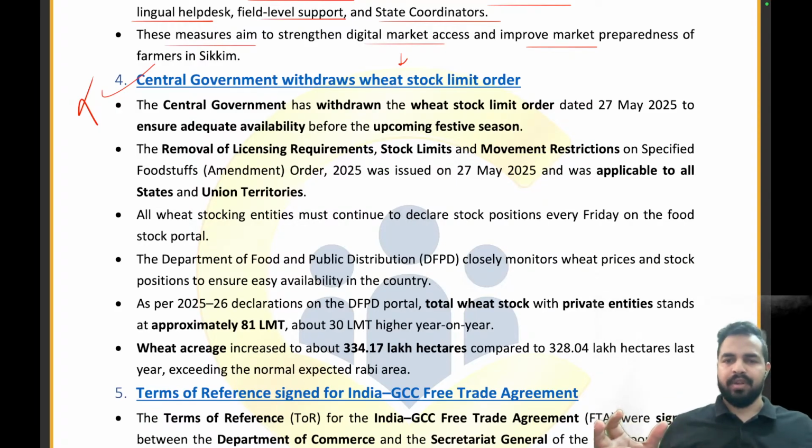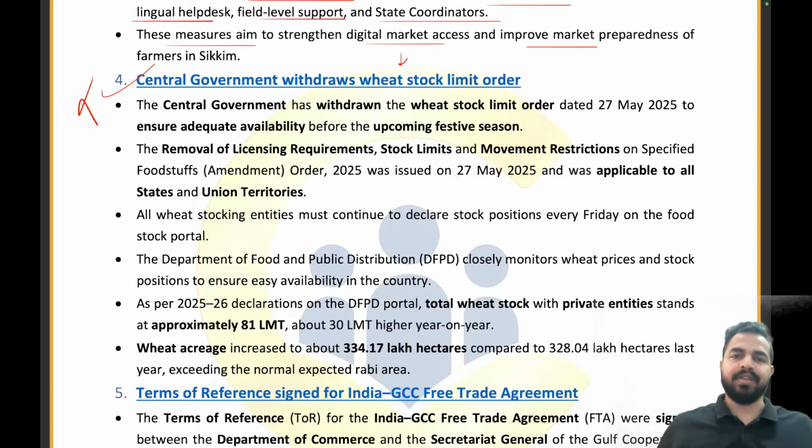Similarly, my dear friends, during the festival days there is a lot of demand for wheat as well. And earlier, in the normal days also, people stocked the wheat. As you know, wheat is really very important for us. It is a part of our daily diet, right? So what if we are not having the wheat? What will happen? The demand will increase.